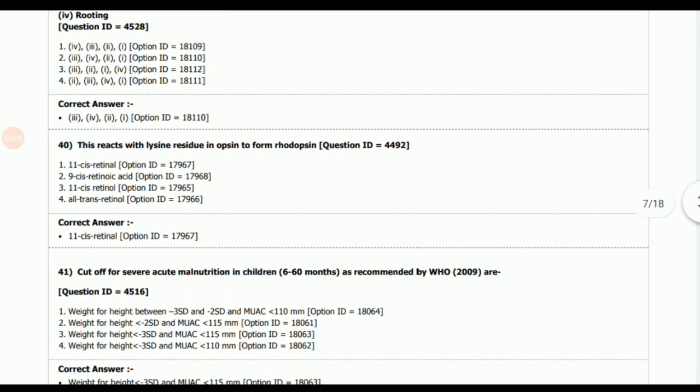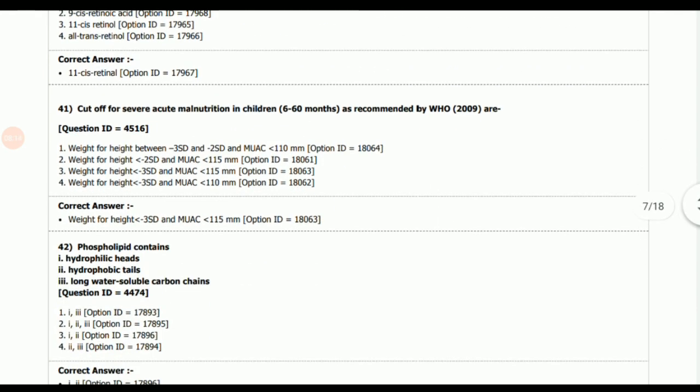Next question, this reacts with lysine residues in opsin to form rhodopsin. So the answer is 11-cis retinal. Next question, cutoff for severe acute malnutrition in children 6 to 60 months as recommended by WHO 2009 are, so the correct answer is weight for height less than 3 SD and MUAC less than 115 mm.